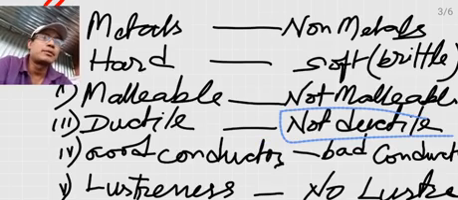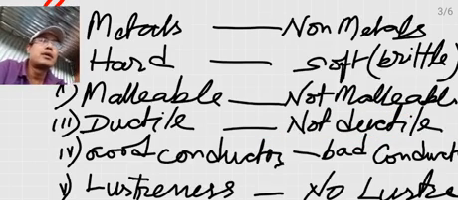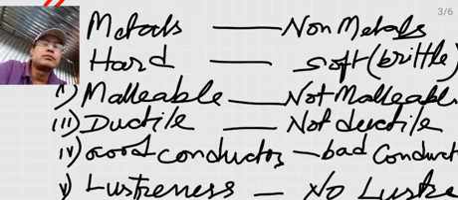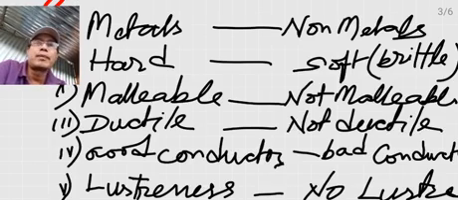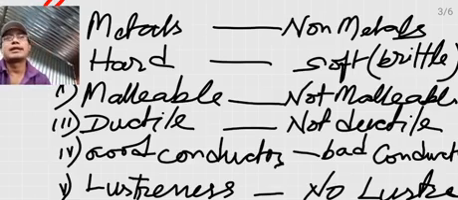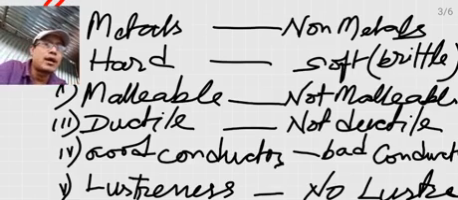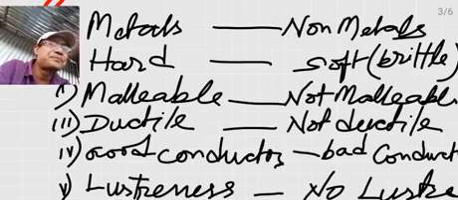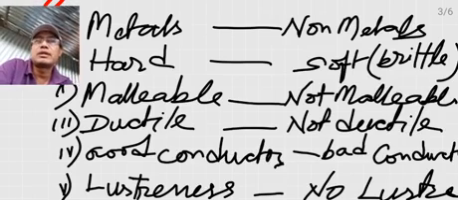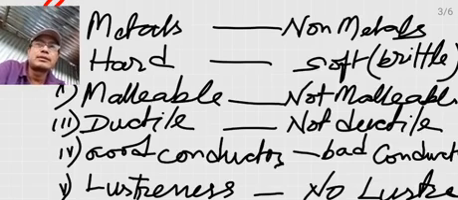Examples of non-metals are hydrogen, sulfur, oxygen, etc. And copper, silver, gold are examples of metals, and they can be drawn into thin wires. They are malleable. They can be beaten into thin sheets. These are the properties of the metals.